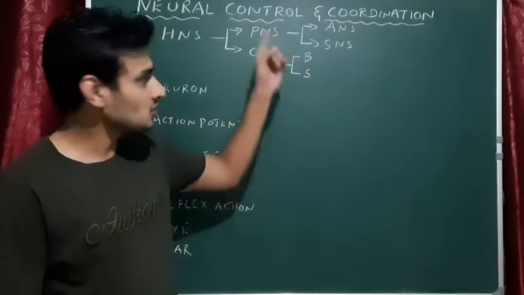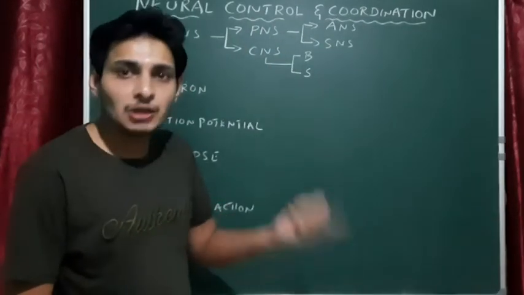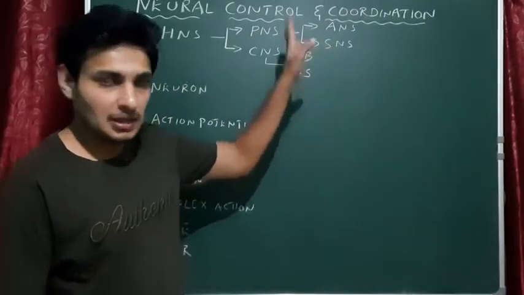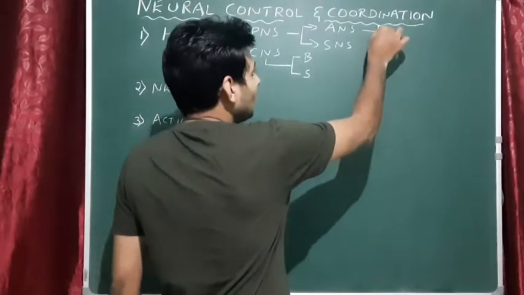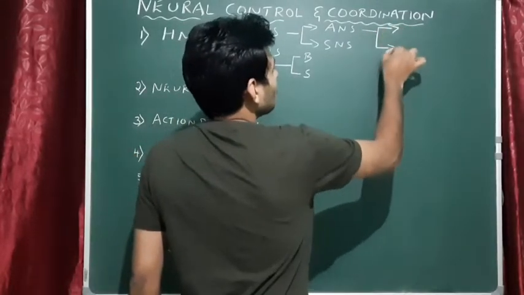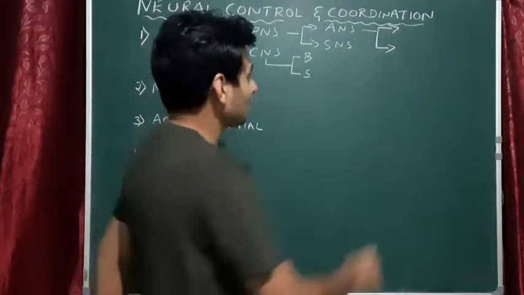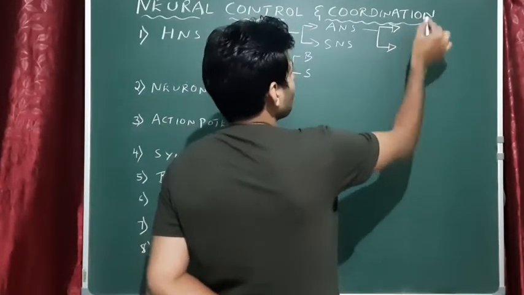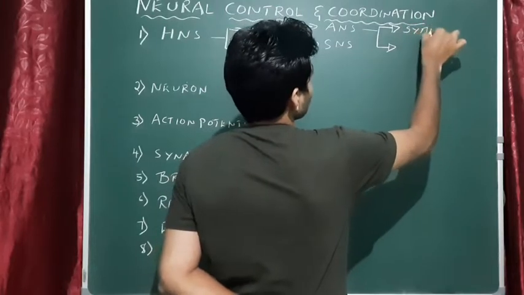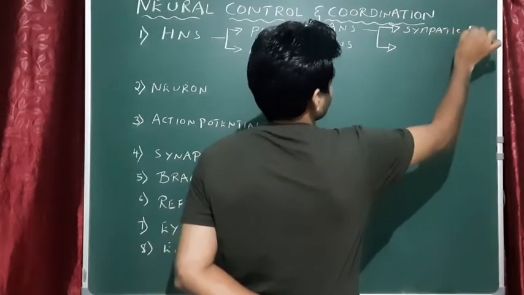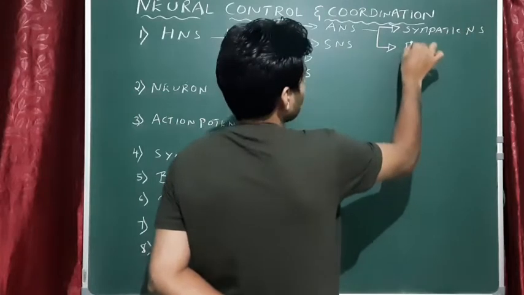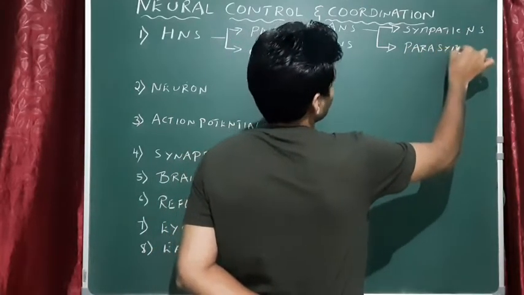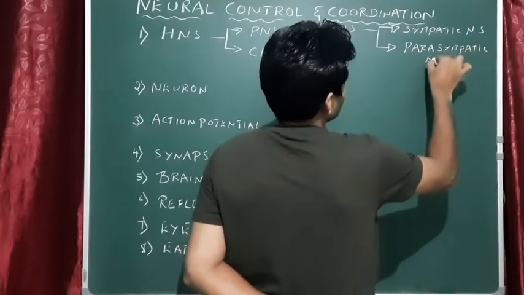There are two types of neural system. One is the autonomic or autonomous neural system, and this is the somatic neural system. I forgot to write, there are again two types in the autonomic neural system. Very important, you can expect this for your competitive exam. The first one is the sympathetic neural system, and the second one is the exactly opposite type, that is the parasympathetic neural system.